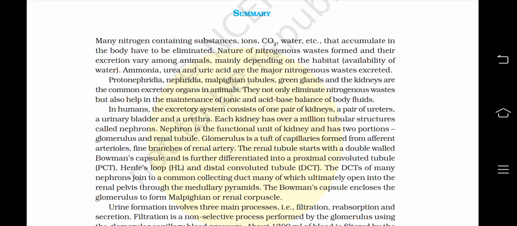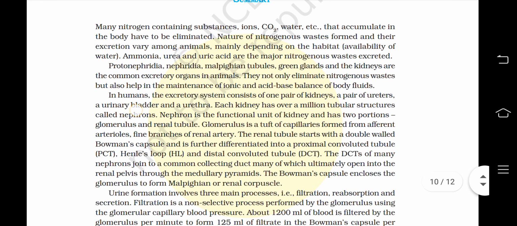The DCTs of many nephrons join to common collecting duct, many of which ultimately open into the renal pelvis through the medullary pyramids. The Bowman's capsule encloses the glomerulus to form Malpighian or renal corpuscle.